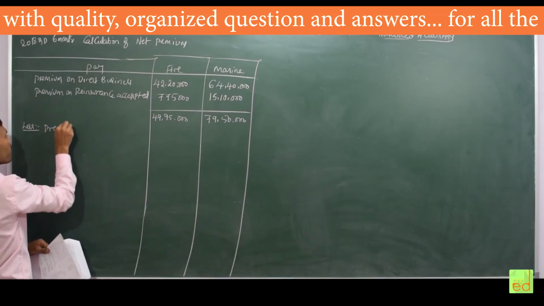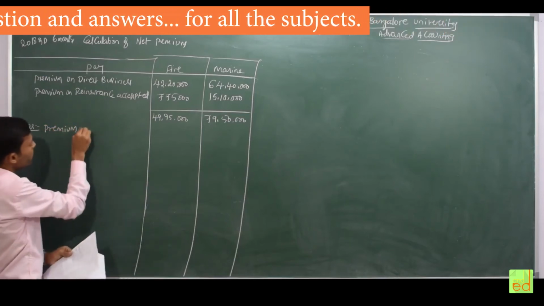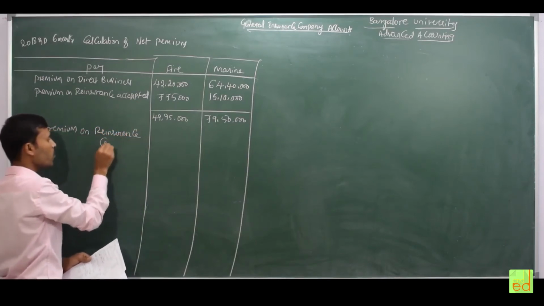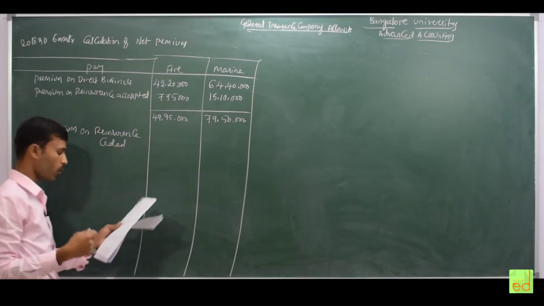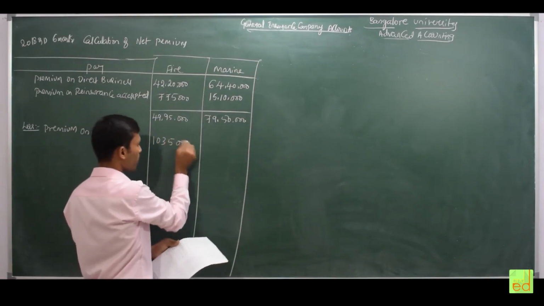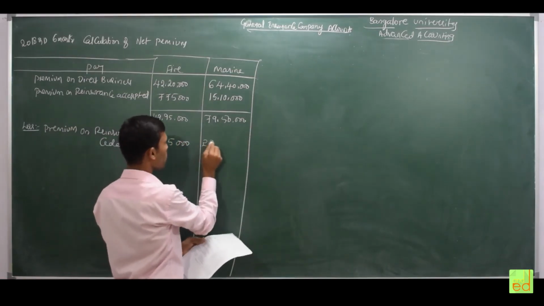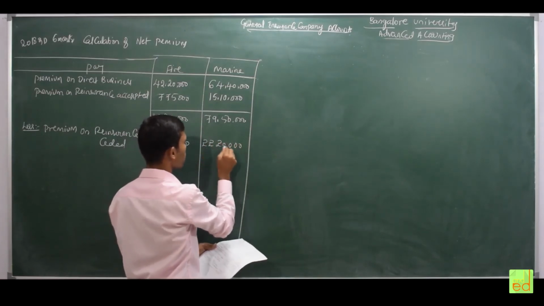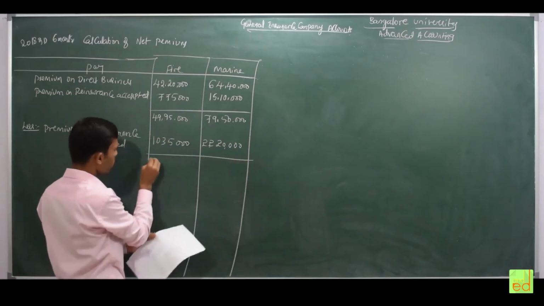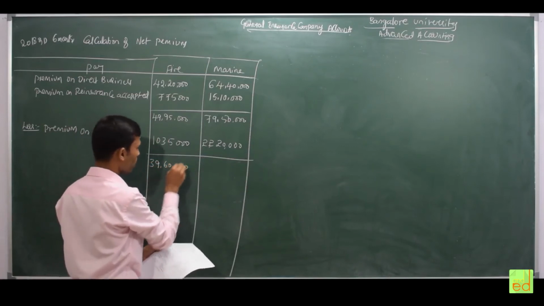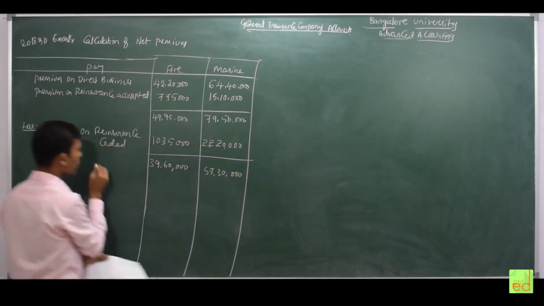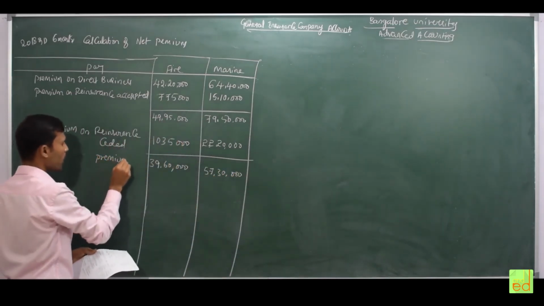Then less premium on reinsurance ceded. Ceded means they have given to others, accepted means they have taken. So that is the premium on reinsurance ceded amount 10,35,000, and in case of the marine 22,20,000. Deduct it. Totally 39,60,000. Next one 57,30,000 is the premium, and this amount is eligible for calculation now.